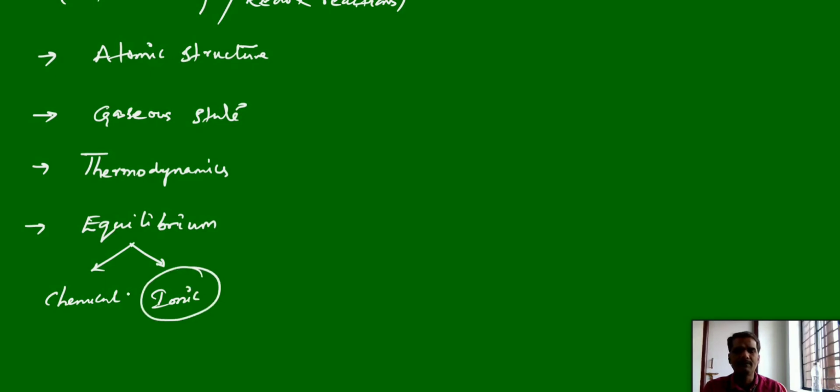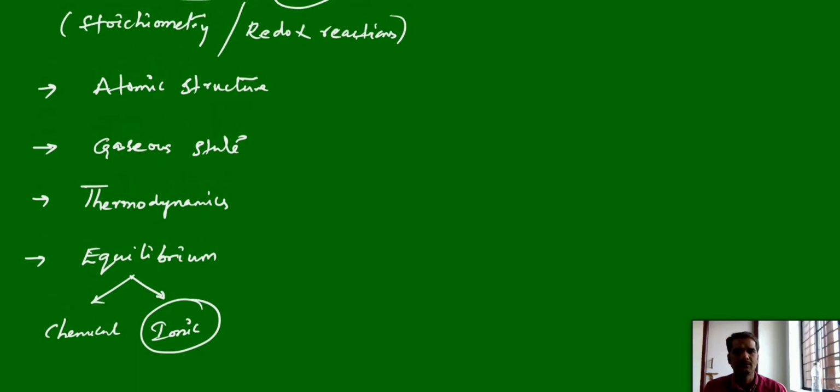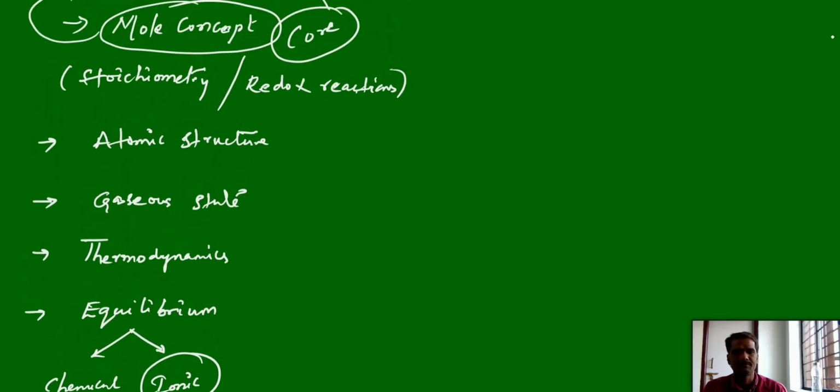Again, ionic equilibrium is very important for advanced level. Most of the questions can come from ionic equilibrium and thermodynamics. These are the very important chapters from the first year, and atomic structure for advanced level. And these are the main physical chemistry chapters present in the 11th class. And out of all this, mole concept is a core part of the physical chemistry chapters.